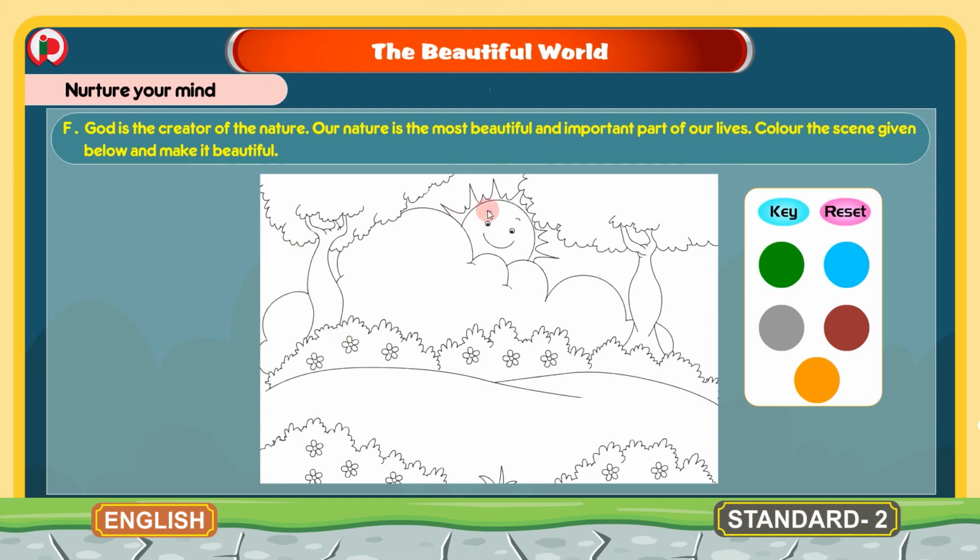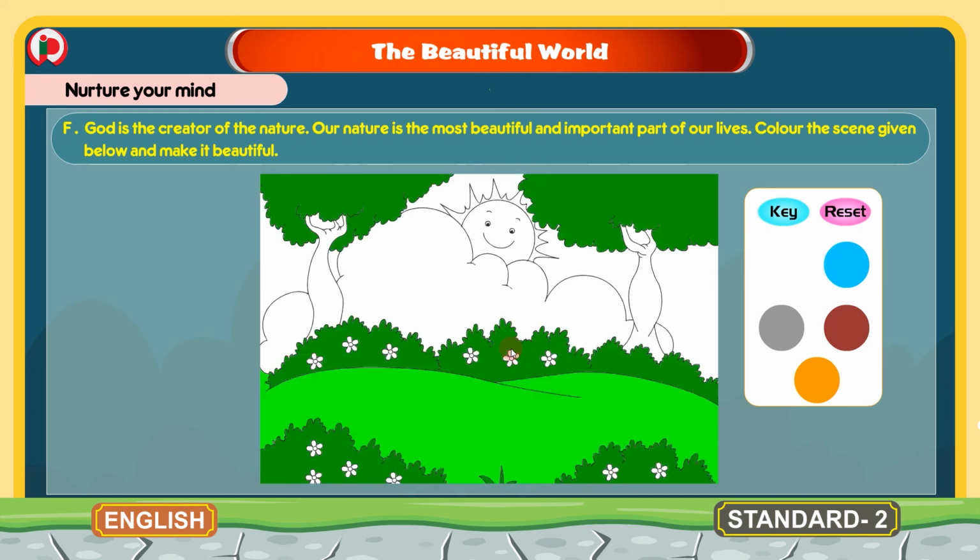Now we are given a picture here. We have to color this picture. This picture is of nature. I have some colors here. I am coloring this picture with these colors. You can color this picture in your workbook with your favorite colors and make it beautiful. I am coloring this picture with these colors.